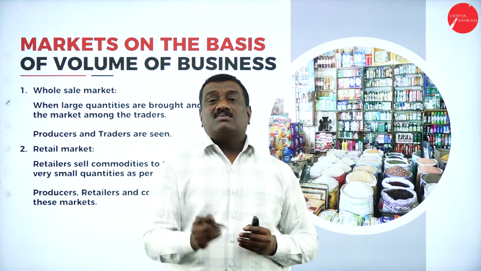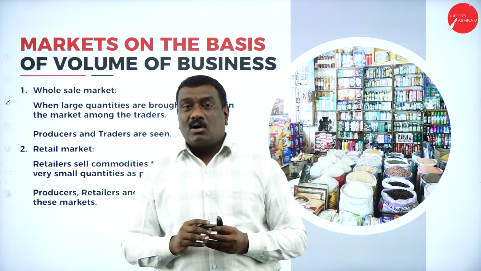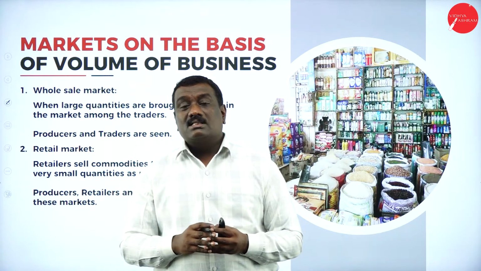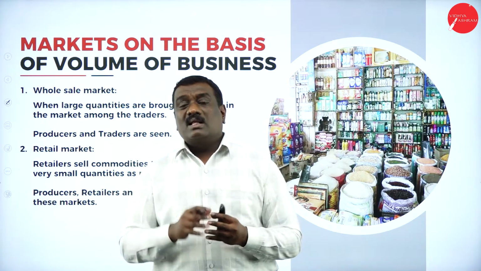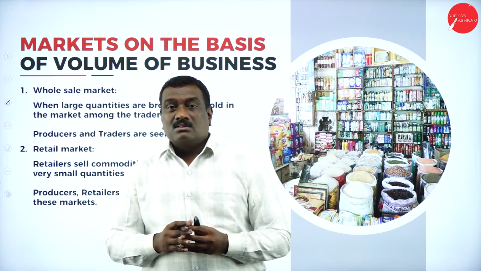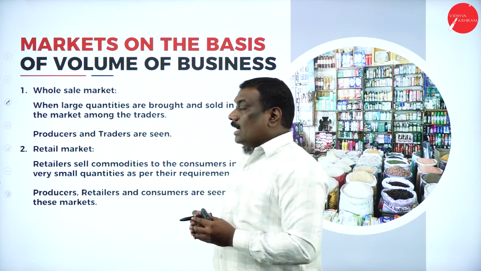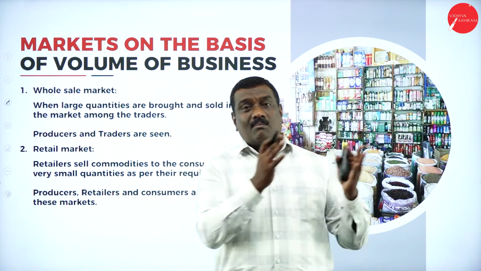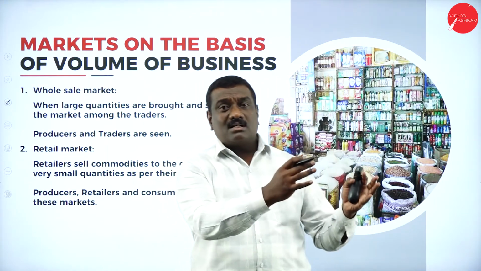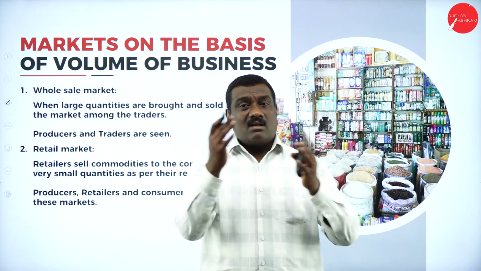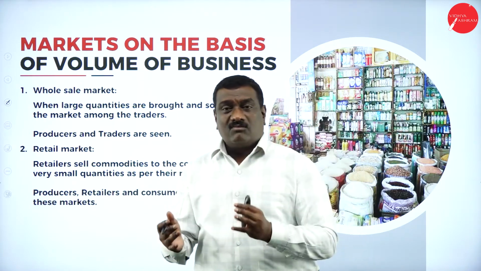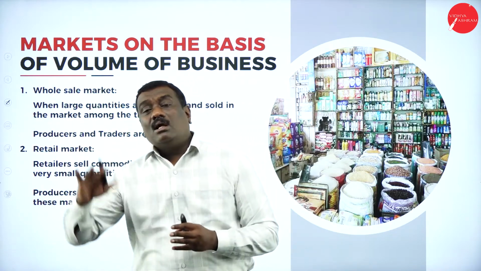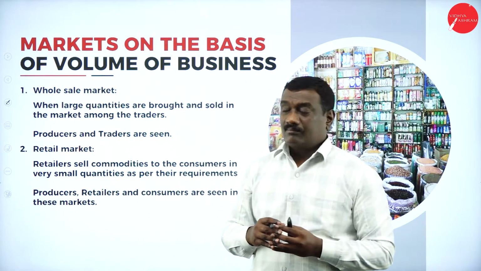So here you cannot go and ask for one single product or commodity. You need to purchase in larger quantities only. It may be in bulk. That is why it says purchasing of goods in bulk as well as selling of goods in bulk. So that is about the wholesale market. And who are the traders for this market? The producers and the traders, that is the manufacturers and the traders. The manufacturers manufacture the goods and the traders purchase them from the manufacturers in bulk, and again sell them in a larger quantity to other traders or to the retailers.